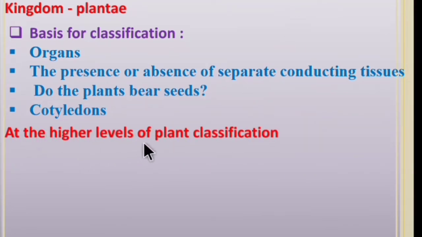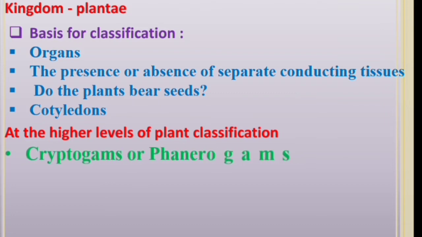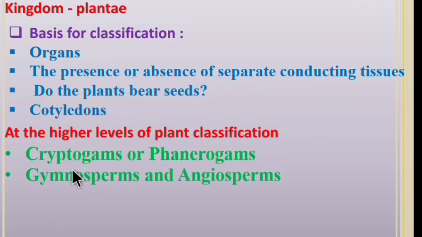At the higher level of plant classification, different characteristics are considered. For example, depending upon the absence or presence of flowers, fruits and seeds, plants are classified as cryptogams or phanerogams. Depending upon whether seeds are enclosed within fruit or not, phanerogams are classified as gymnosperms and angiosperms. And angiosperms are further classified as monocots or dicots, depending upon the number of cotyledons in the seeds.